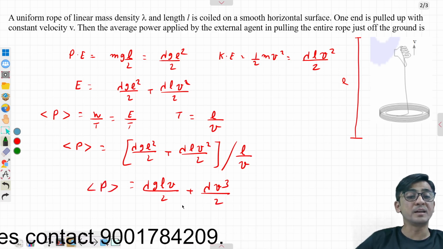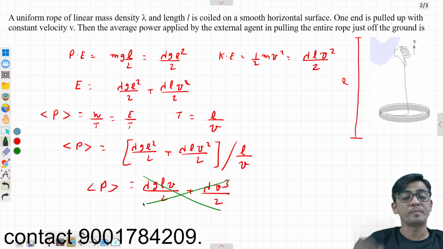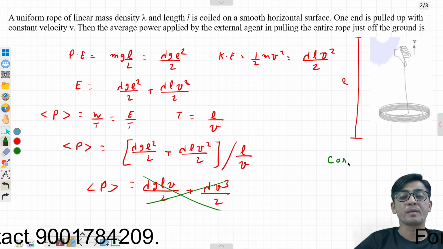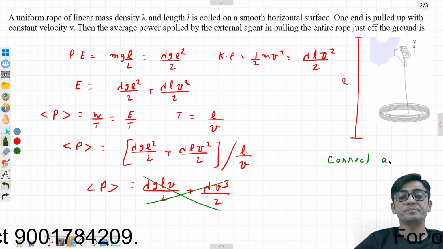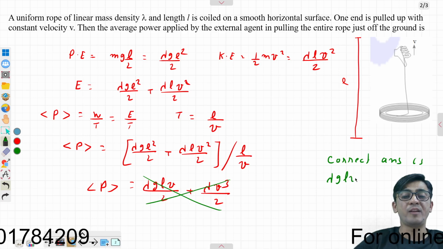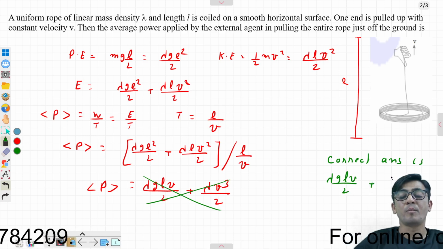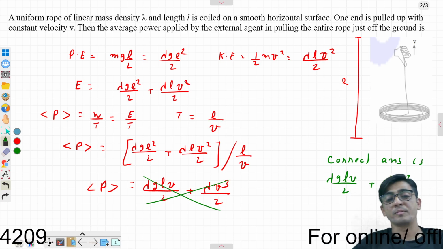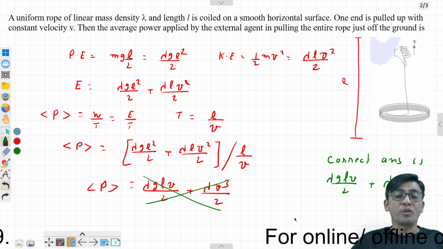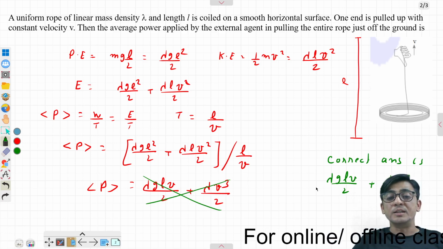And this answer is wrong. The correct answer is lambda g L v by 2 plus lambda v cube. So you have to find out why this solution is wrong.